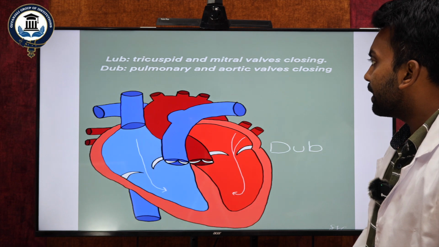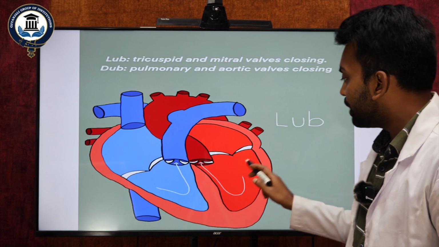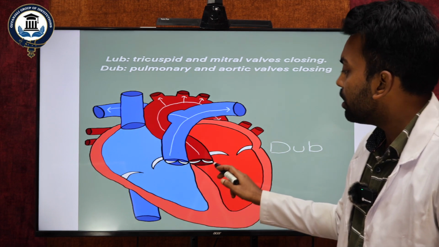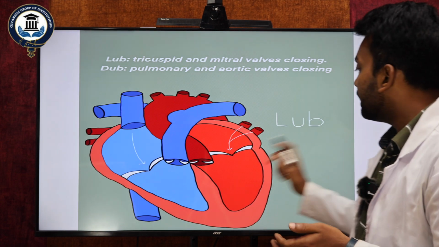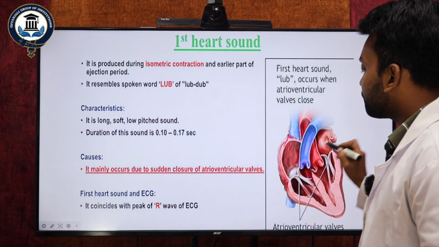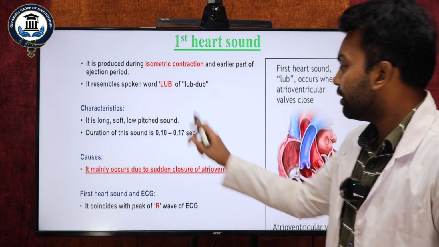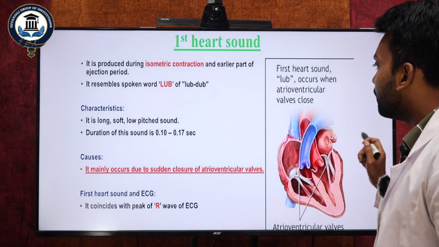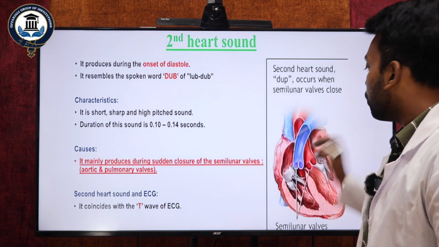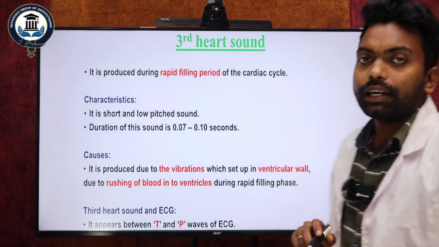So you can see in the diagram. When there is sudden closure of both the tricuspid and mitral valves, one sound, lub, will happen. When both the aortic and pulmonary valves close, then dub will come. This is one diagrammatic presentation I have shown you. And next, you can see theoretically, the first sound that arises is the lub, as I have explained. The lub we can call the first heart sound, and the second heart sound we can call dub. So lub, dub happens with the sudden closure of the valves.